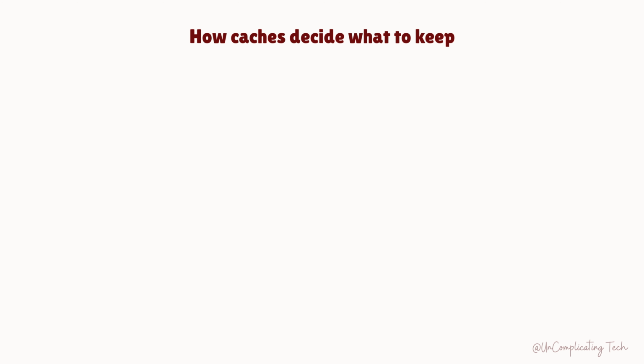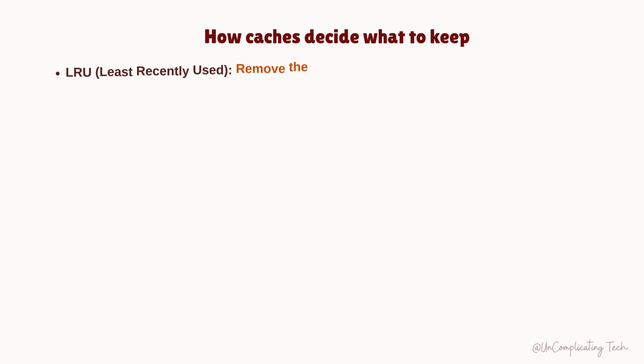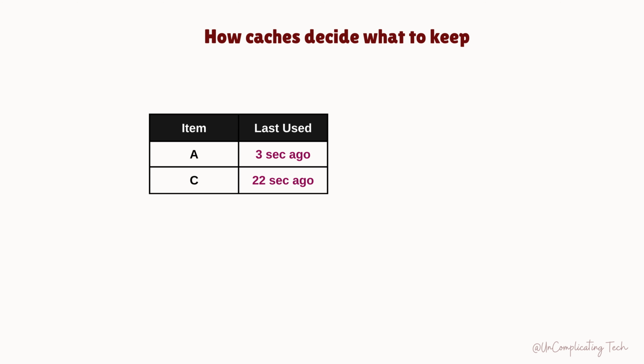Now let's see how caches decide what to keep and what to delete. Caches are small. They can't store everything. So they follow rules to decide what to evict. First principle is LRU, least recently used. Remove the item you haven't touched in the longest time.